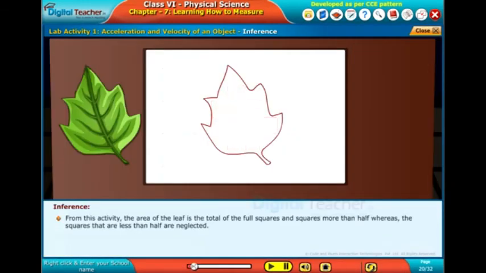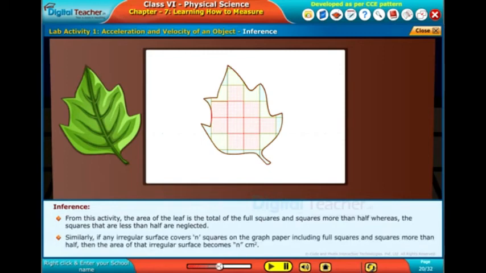From this activity, the area of the leaf is the total of the full squares and squares more than half, whereas the squares that are less than half are neglected. Similarly, if any irregular surface covers n squares on the graph paper, including full squares and squares more than half, then the area of that irregular surface becomes n square centimeters.